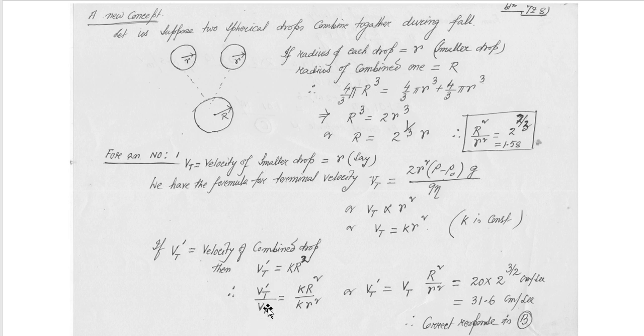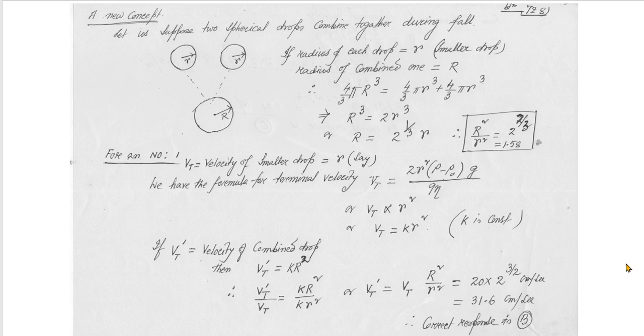So Vt dash by Vt, that means terminal velocity of the combined drop by terminal velocity of the small drop, is equal to k capital R square by k small r square, k cancelled. That is why Vt dash is equal to Vt into R square by r square. And we know Vt, terminal velocity of the smaller drop, is equal to 20 centimeter per second.